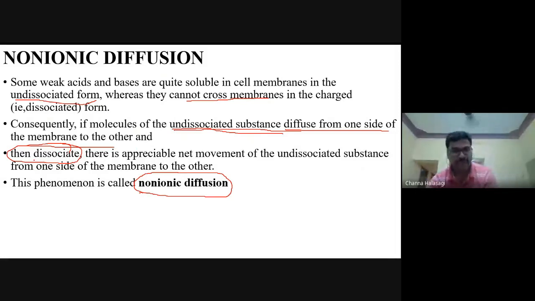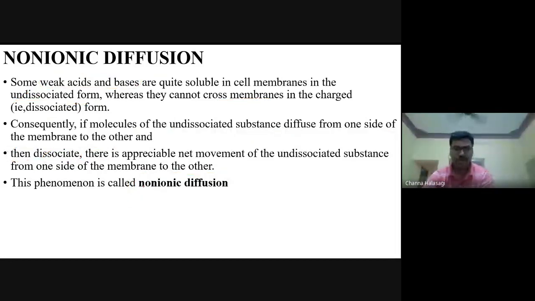After diffusion of it, then they will dissociate. This mechanism is called non-ionic diffusion. It is applicable only for some of the weak acids and bases in our body, mainly, and some proteins. They cannot dissociate first; they will cross and then dissociate. So this is called non-ionic diffusion.